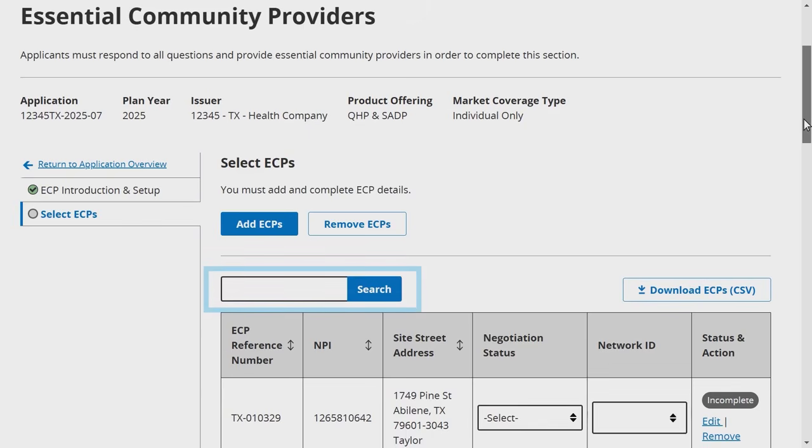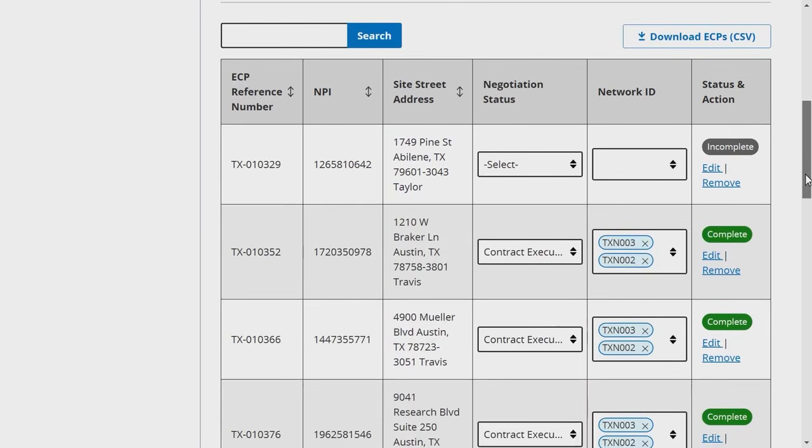You can also use the search bar to filter this list and remove ECPs tied to a specific network. Issuers should remove any providers imported from the prior plan years that are no longer under contract for the upcoming plan year. Continue to add all necessary ECPs to your application. For issuers that import the previous plan year's ECP data, review the providers you would like to retain or remove for the current plan year.